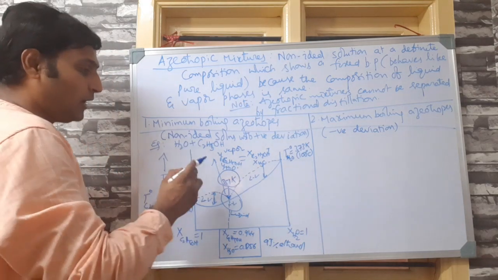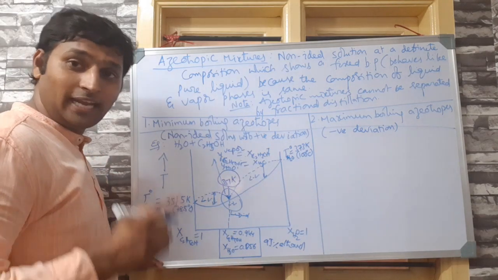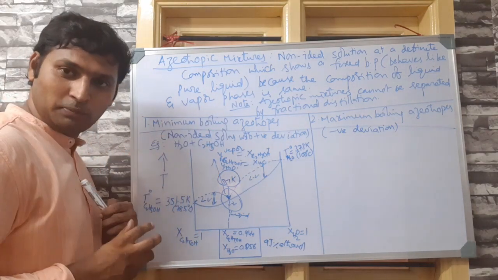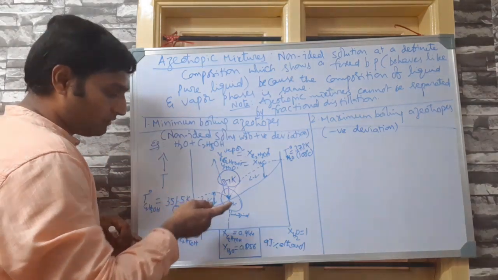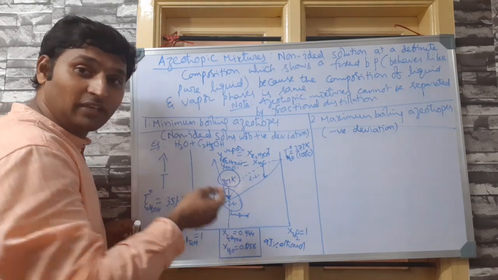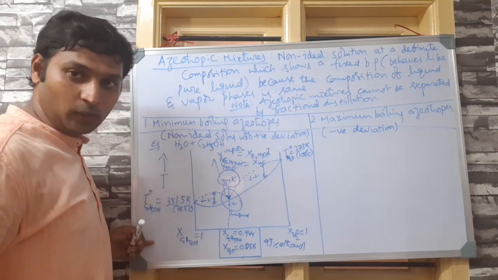Okay. Now, two equality symbols I should put. Now you understood that in case of minimum boiling azeotropes, at this particular composition, the mixture is behaving as a pure liquid. It is exhibiting a definite boiling point. How much is that? 351 Kelvin.